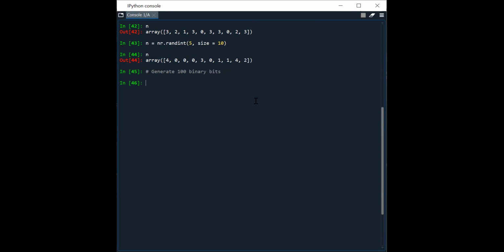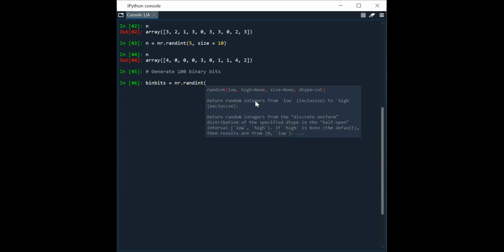We will write, let's say, binary bits as a variable is equal to nr.random, and I will write 2 here. The high is equal to 2.